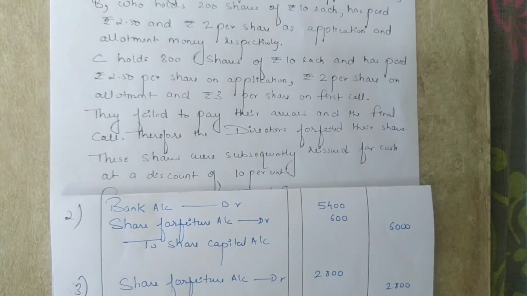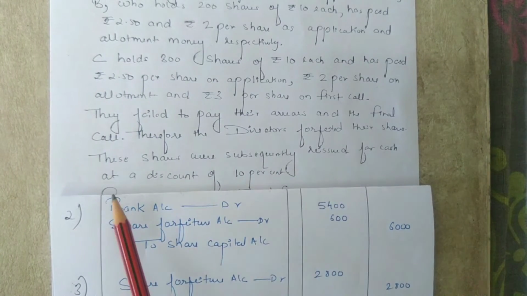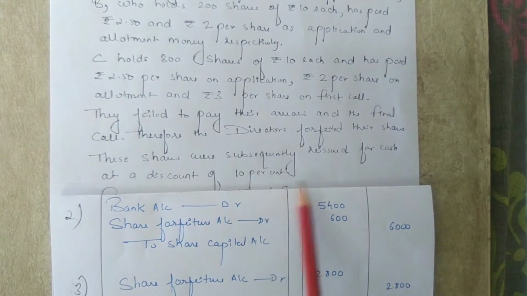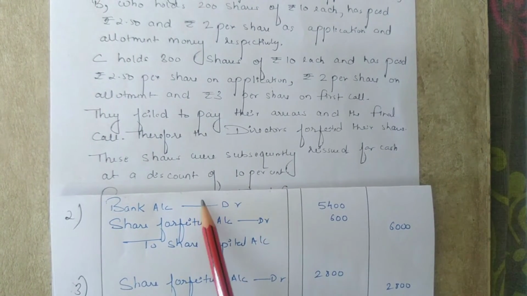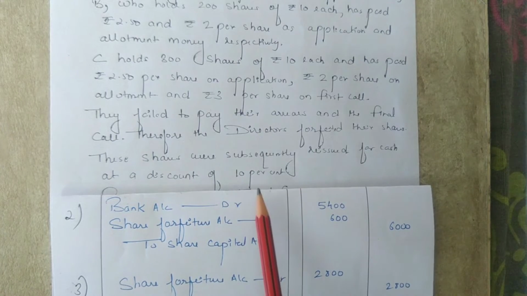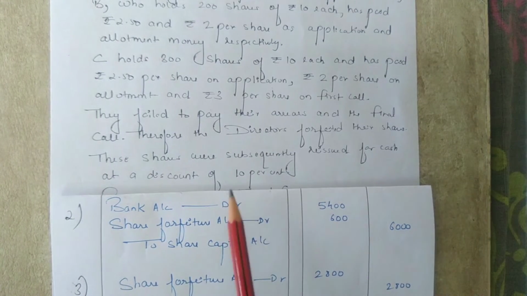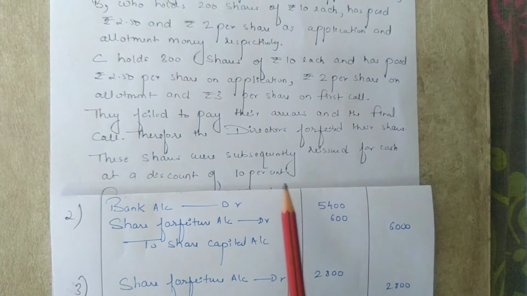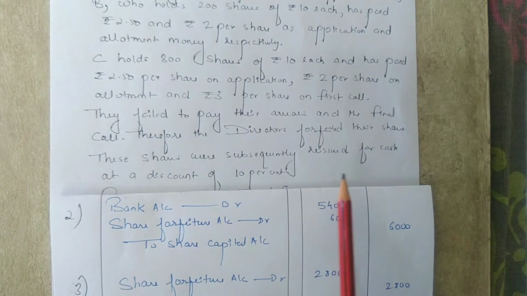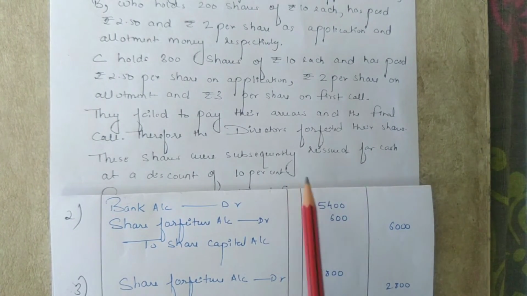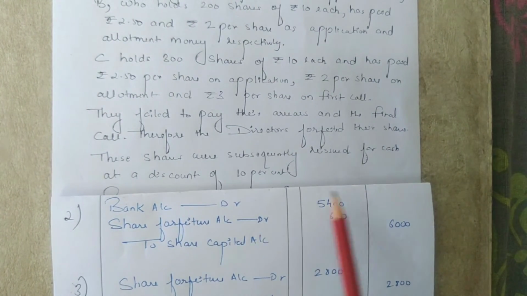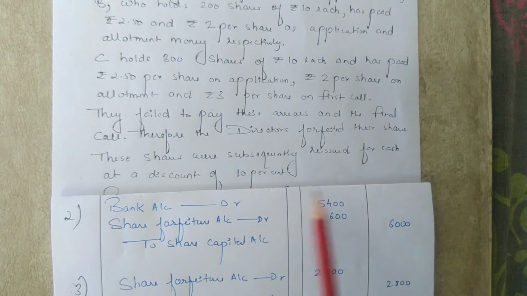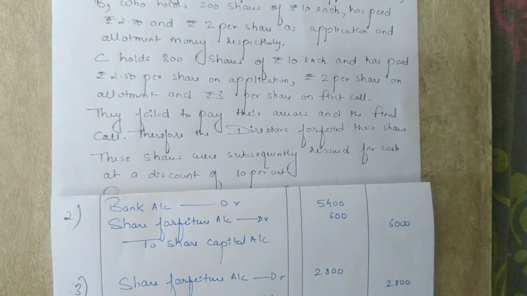Now according to the question, the shares which were forfeited by the directors are now reissued for cash at a discount of 10%. Discount of 10% means, as we know, the called up amount per share is rupees 10. So 10% of rupees 10 will be rupees 1. That means the share has been reissued at a discount of rupees 1. So the amount at which the share has been reissued is rupees 10 minus 1, that is rupees 9.